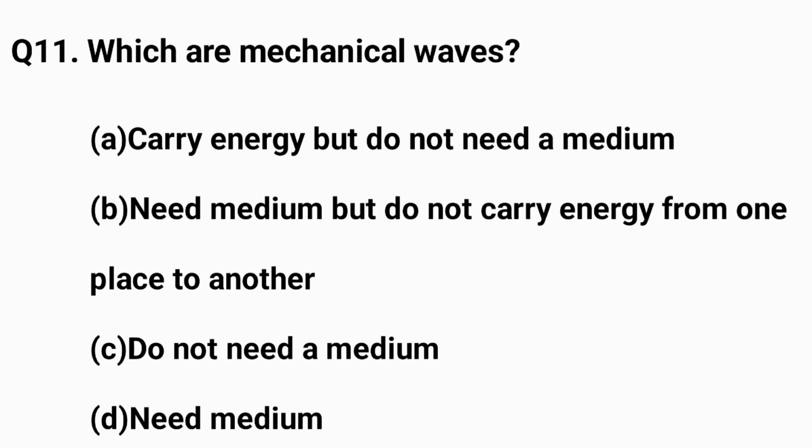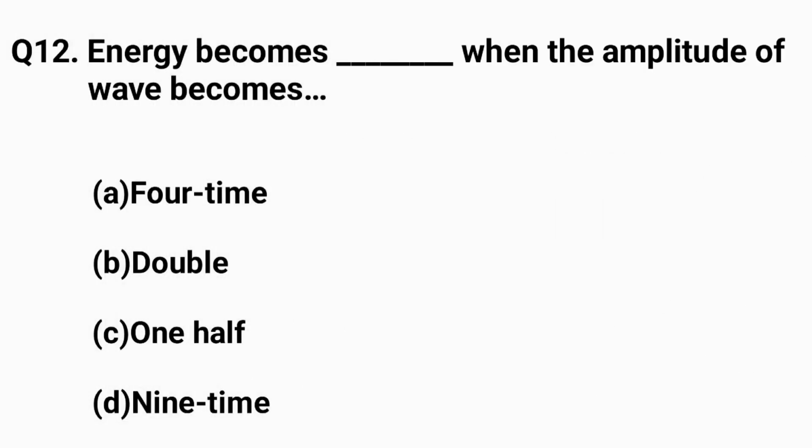The right answer is option D, need medium. Question number 12. Energy becomes when the amplitude of wave becomes. The right answer is option A, fourth time.